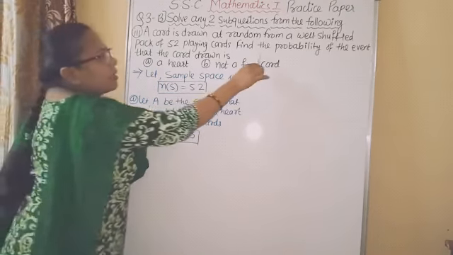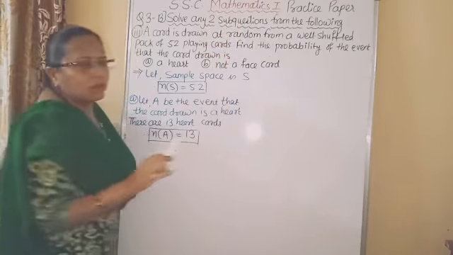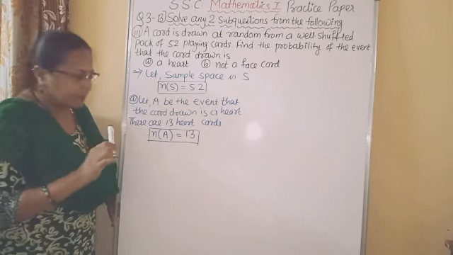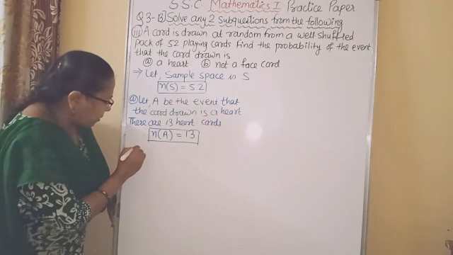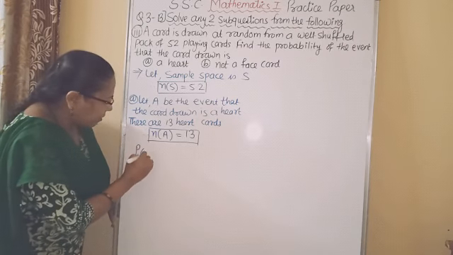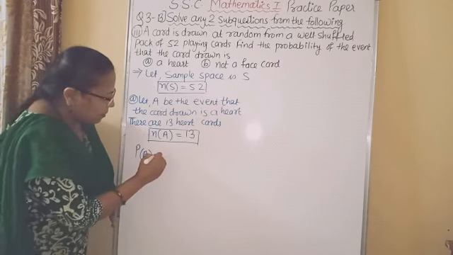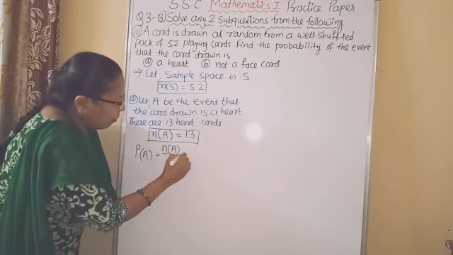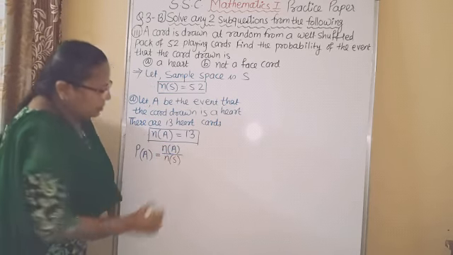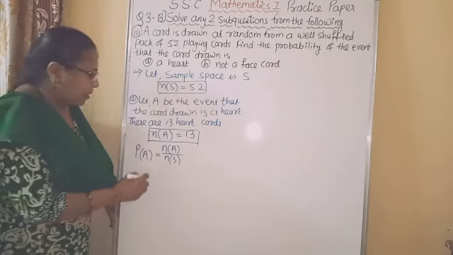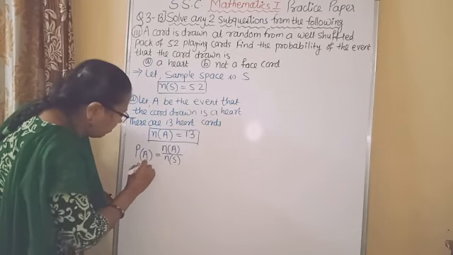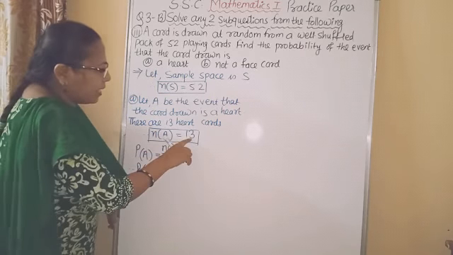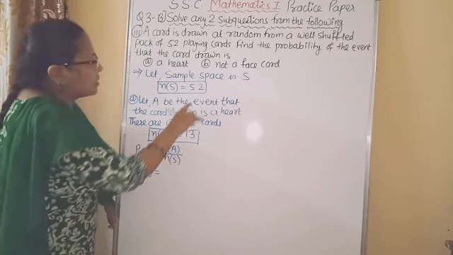Now here in the question they mention find the probability. So you have to find probability, otherwise you will lose marks for that. Now write the formula for probability. Probability of event A, first write down the formula: n of A upon n of S. Therefore, P of A is equal to, substituting values, n of A is 13, n of S is 52.